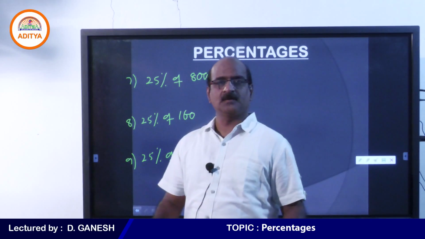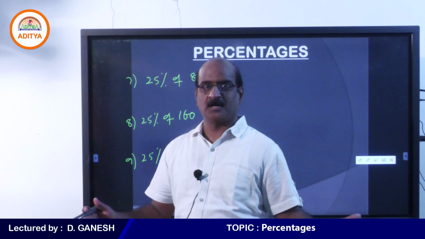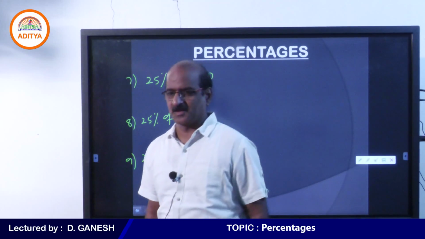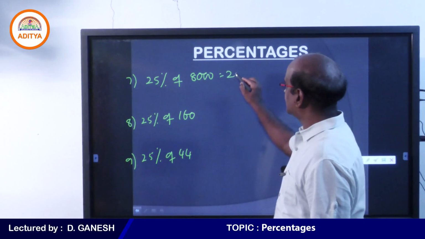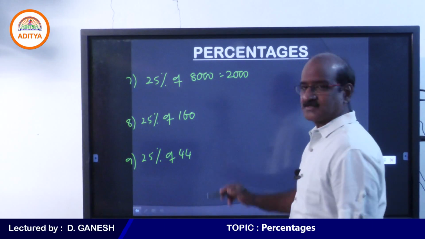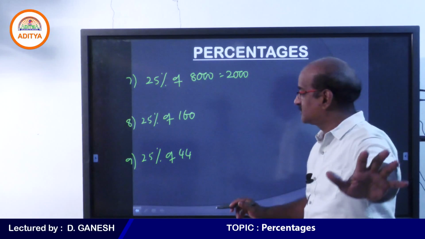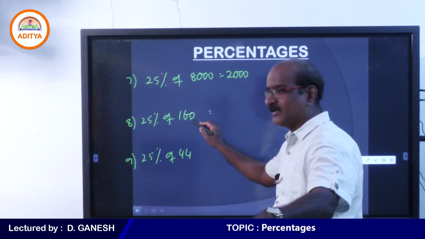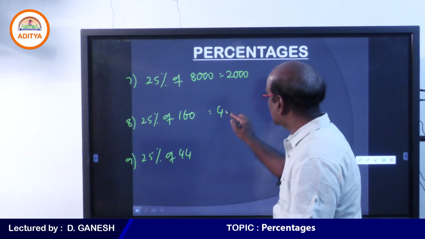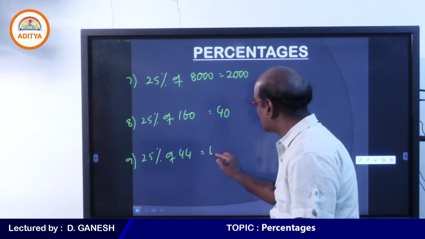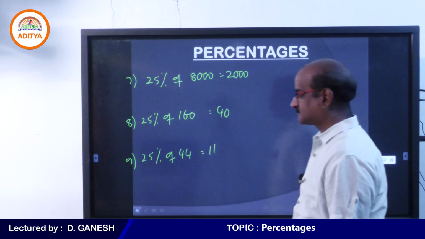Student, 25% is nothing but 1 by 4. You know that, 1 by 4. Come on, make it fast. So 25% of 8,000 is 2,000. 25% is 1 by 4, 8,000 by 4. 160 by 4 is 40. 44 by 4 is 11.